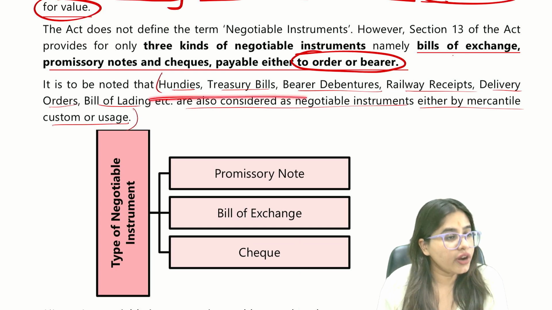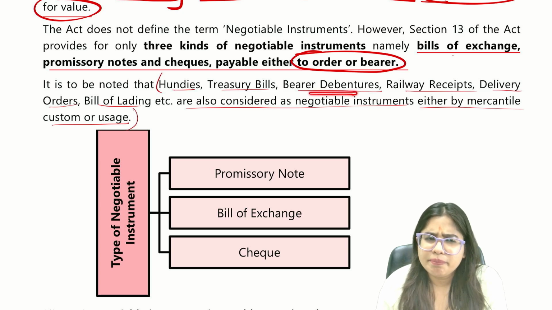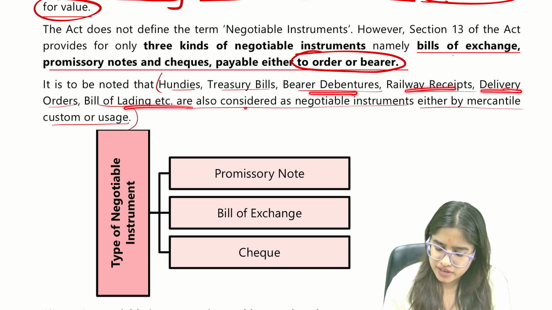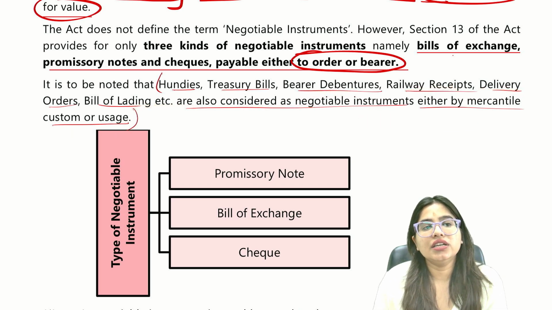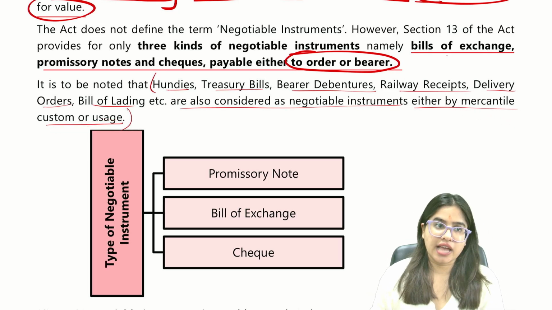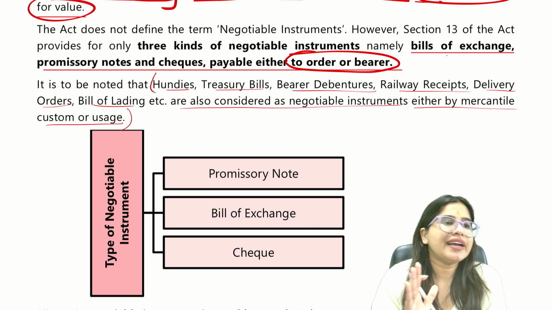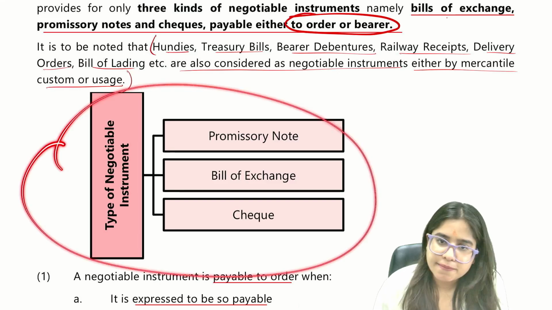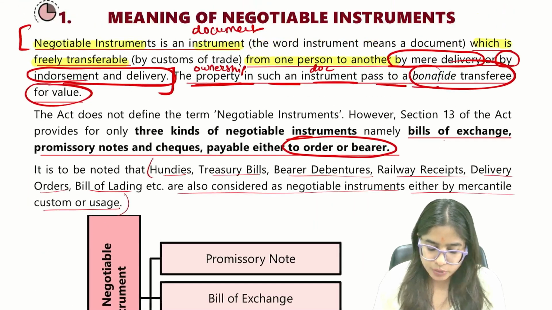Okay, this we have already done. Hundi, treasury bill, bearer debentures, railway receipt, bills of lading, etc. are also negotiable instruments, but they are used as per the normal usage. They are not covered under this act. So mainly this act, the Negotiable Instruments Act 1881, talks about three types of instrument: promissory note, bill of exchange and check, which we have to do one by one. Are we clear with this?